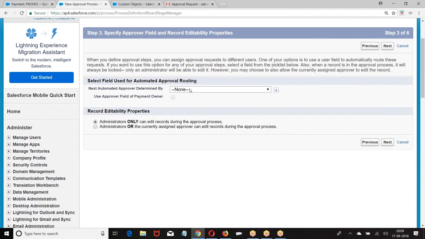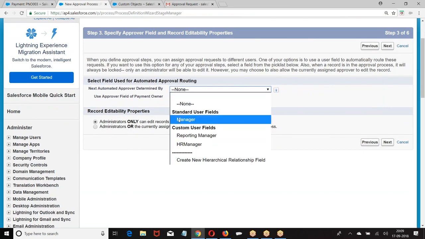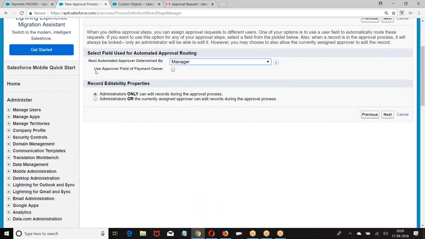Now, do you want somebody to approve? Yes, I want your manager to approve. Whose manager? Record owner's manager or record submitter's manager? My record submitter's manager. The moment you submit, what is happening? Lock is issued on the top. Once the lock is issued, who is going to unlock it? Administrator only, or administrator and currently assigned approver. Next.